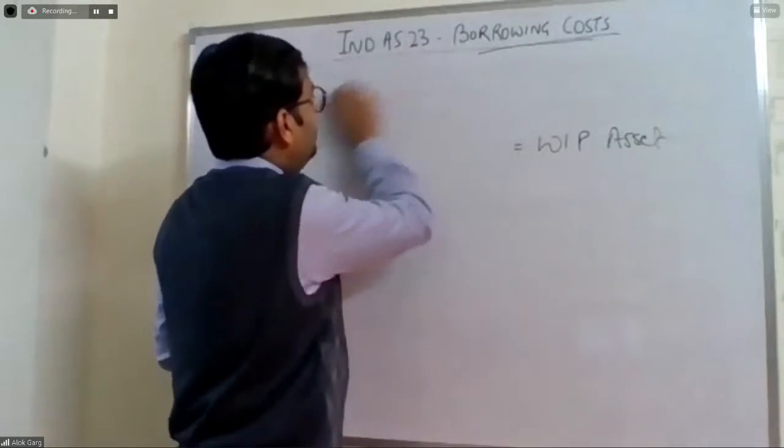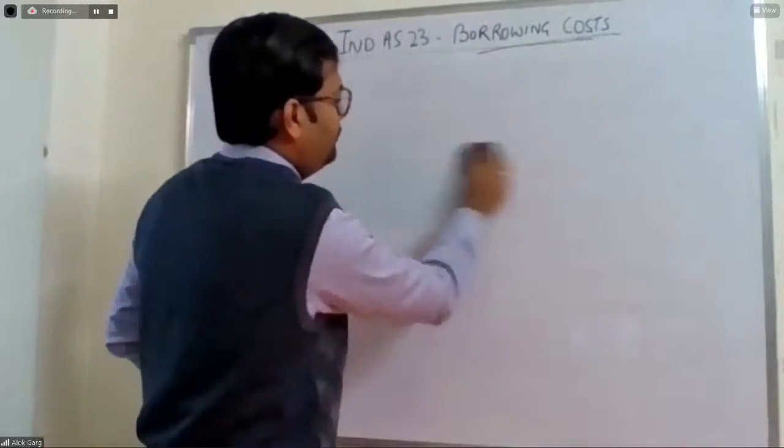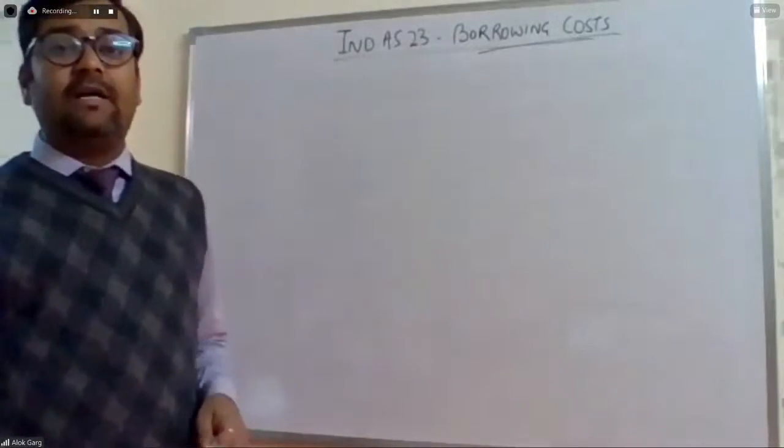Okay. So coming to the scope part, this standard is applicable. The name is borrowing cost. So this standard is only applicable when the company has a borrowing.